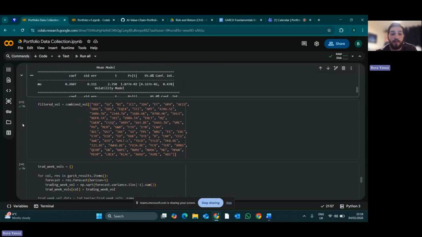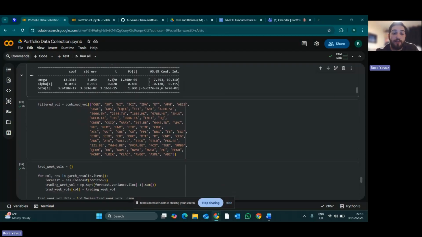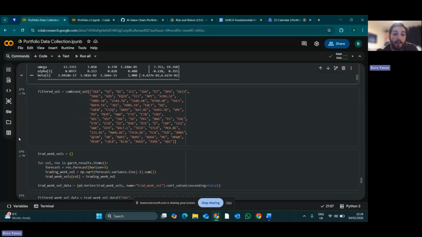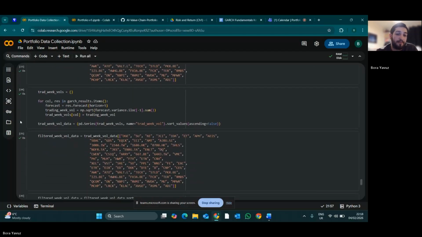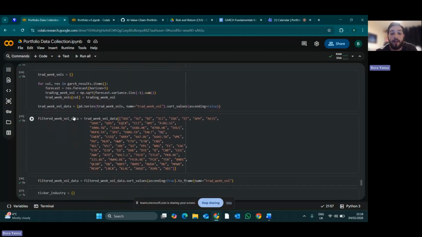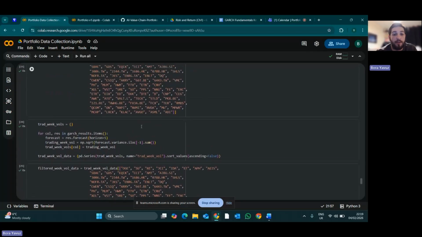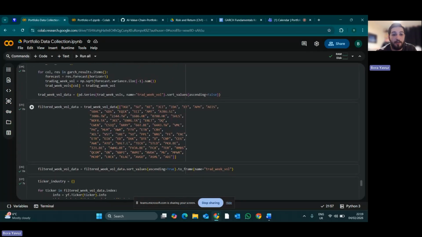So then, after manually checking each one for statistical significance, I found the ones that did have statistical significance here, and then I created a for loop that just shows the total trading week volatility, the next 5 days of forecasted variance for all of the filtered stocks, which is here. I've filtered the same ones out.